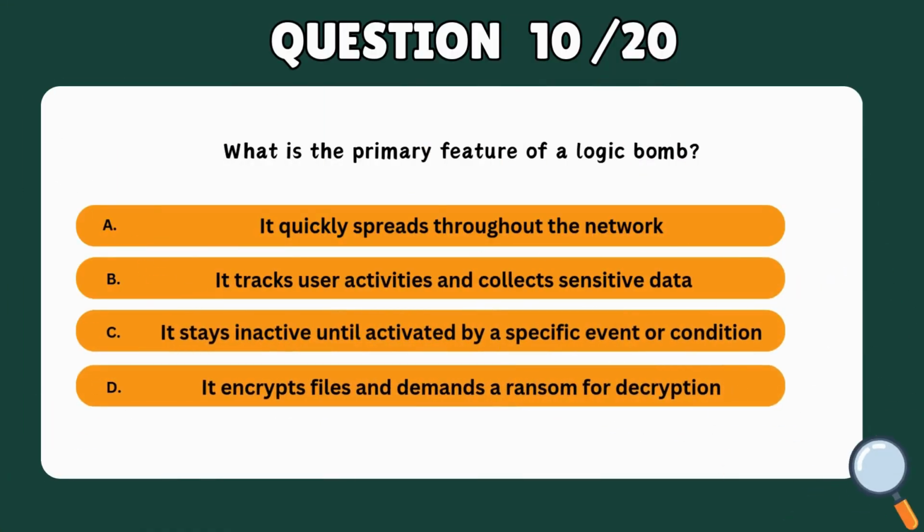Question 10. What is the primary feature of a logic bomb? A. It quickly spreads throughout the network. B. It tracks user activities and collects sensitive data. C. It stays inactive until activated by a specific event or condition. D. It encrypts files and demands a ransom for decryption.